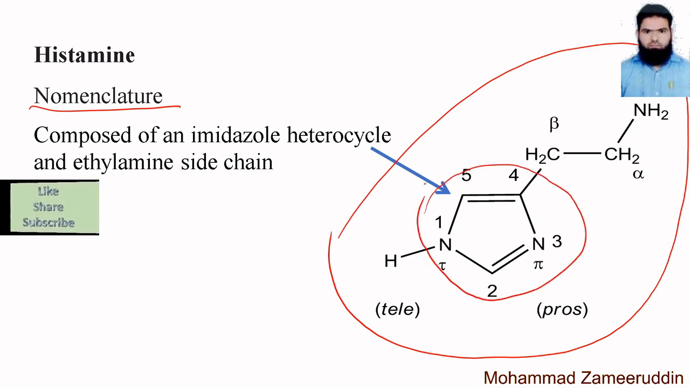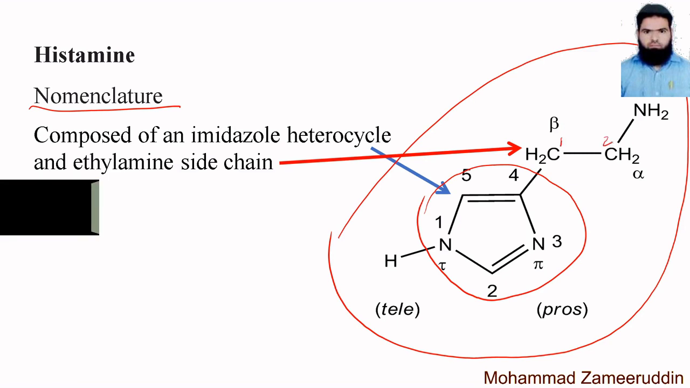This is a 5-membered ring with 2 nitrogens at the 1 and 3 positions. So this is the imidazole ring, and the second component is the ethylamine side chain. So where is it? This is the ethylamine side chain. See, this is the first carbon, this is the second carbon. So a 2-carbon compound is called ethane.